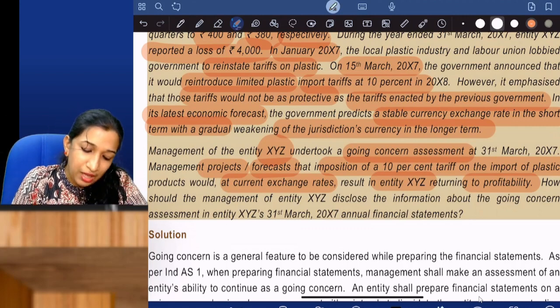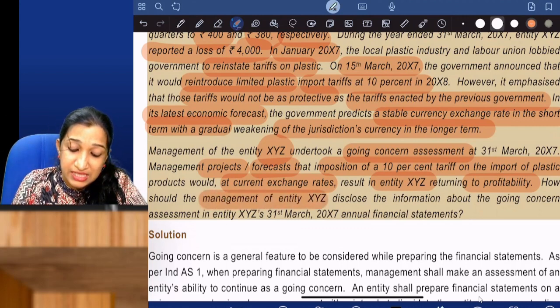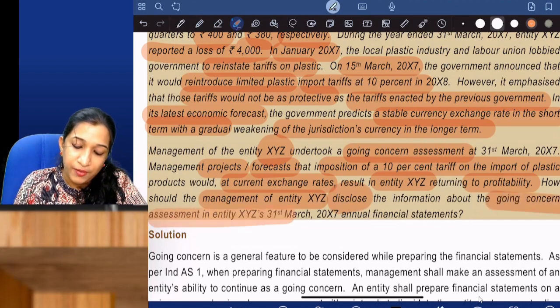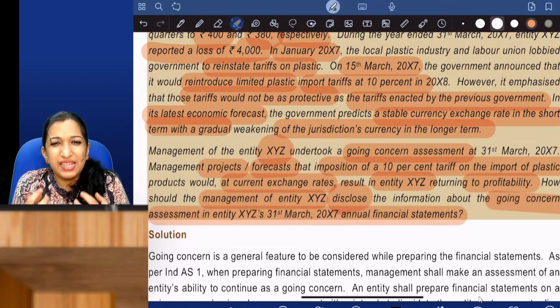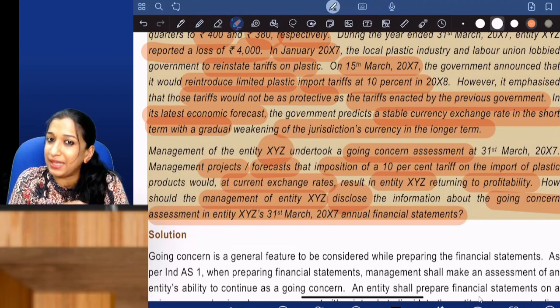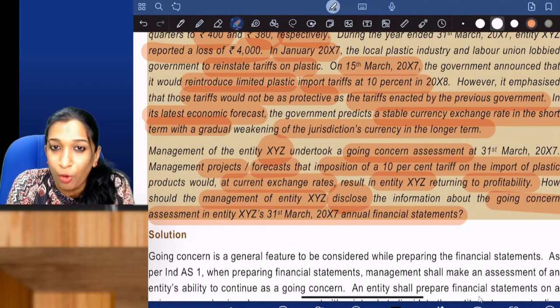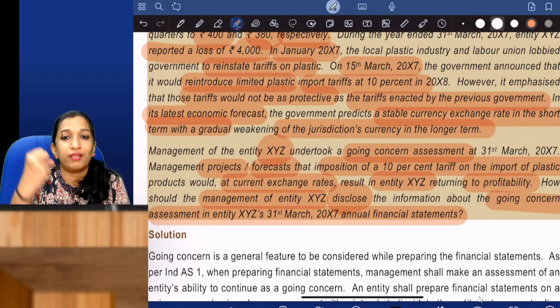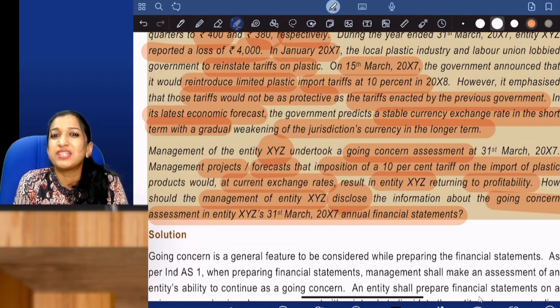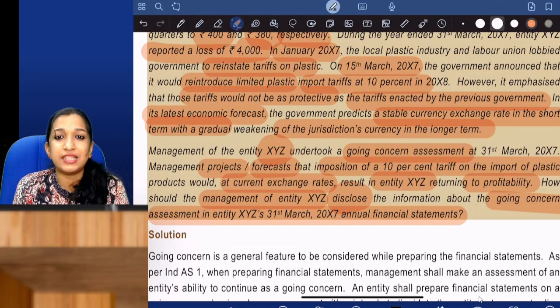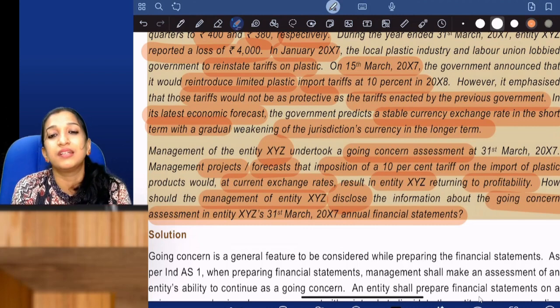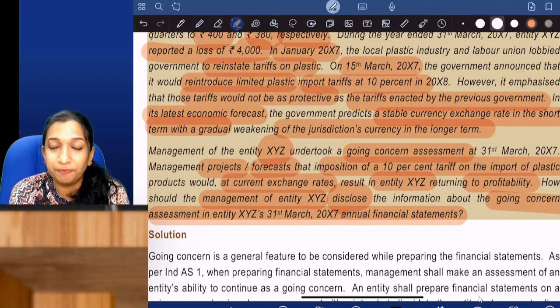No. How should the management of entity XYZ disclose the information about the going concern assessment in the annual financial statements, which means the current year the company is actually affected by that abolishment of tariff and strengthening of the rupee. So it was doubtful initially, but at the end, while doing the assessment, the company will be returning to what?